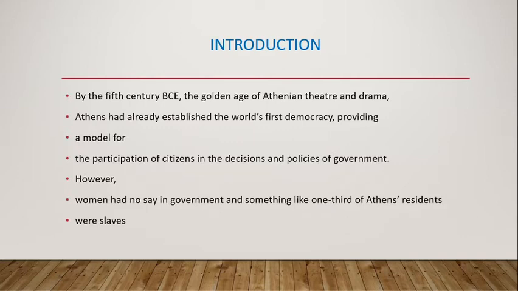Each polis issued its own coinage, raised its own armies, mined silver, built ships, and the like. So there were several very important city-states, including Corinth, Sparta, Thebes, and among them Athens. By the 5th century BC, the golden age of Athenian theatre and drama had started.